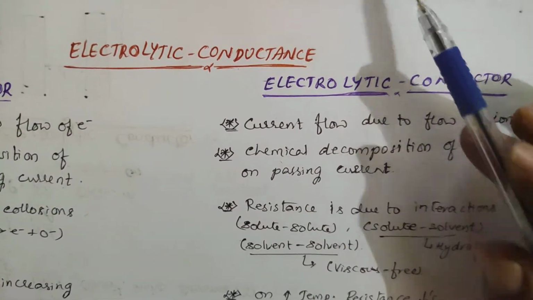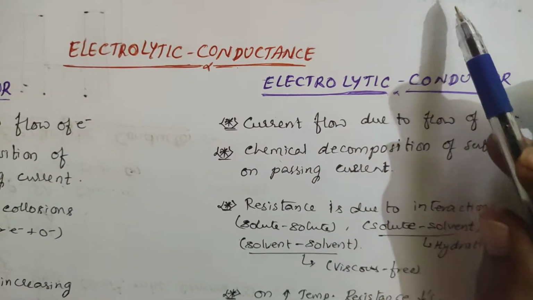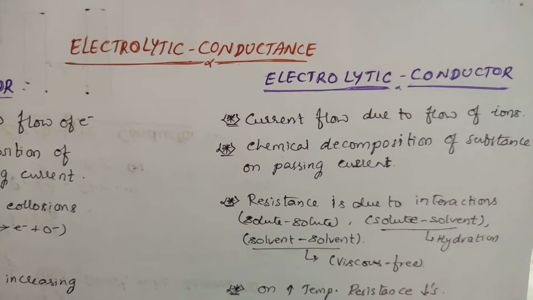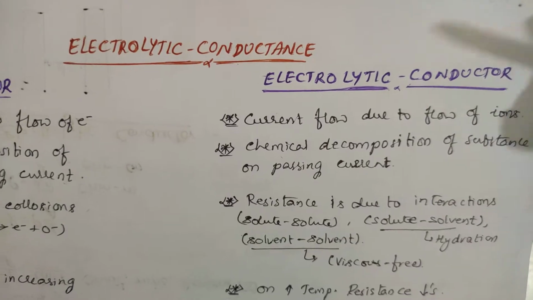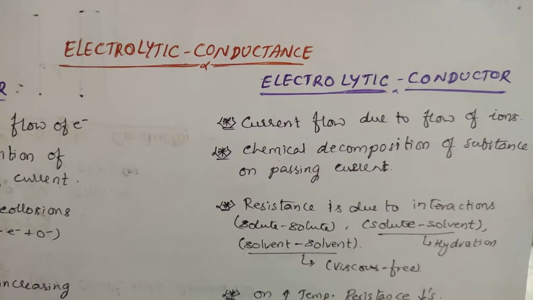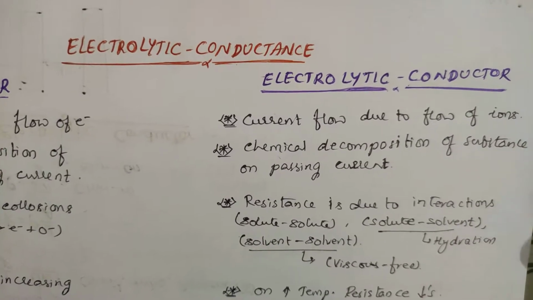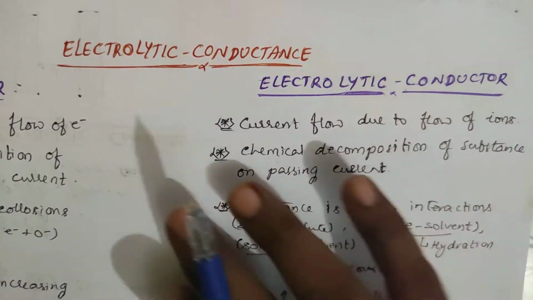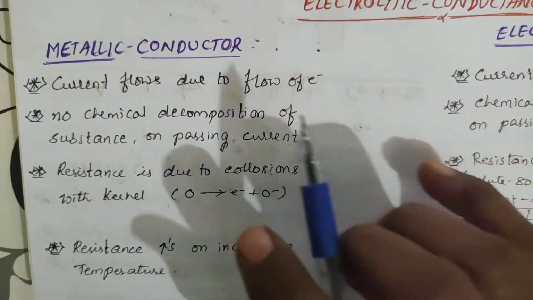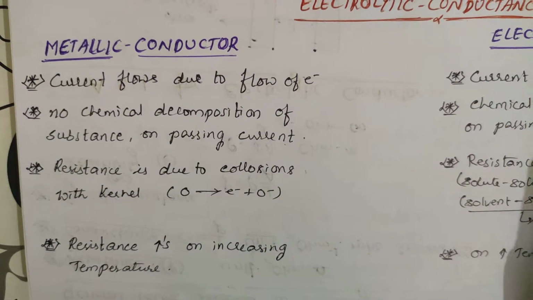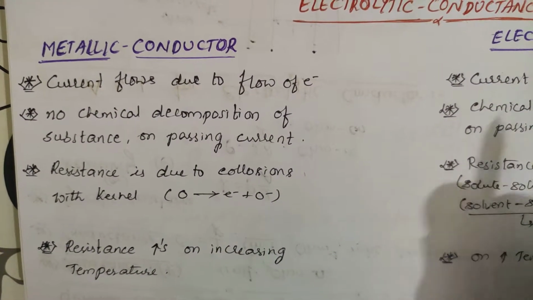A complete one. In that, the motion is due to what? The motion is due to the movement of ions, not due to the movement of electrons. In the voltaic cell or Daniell cell, the conduction is due to the flow of electrons there. From one circuit to the other circuit there will be a middle salt bridge. In electrolytic conductors, it is due to the flow of ions. So this is the difference. In metallic conductors, current is due to the flow of electrons. In electrolytic conductors, the conduction is due to the flow of ions.